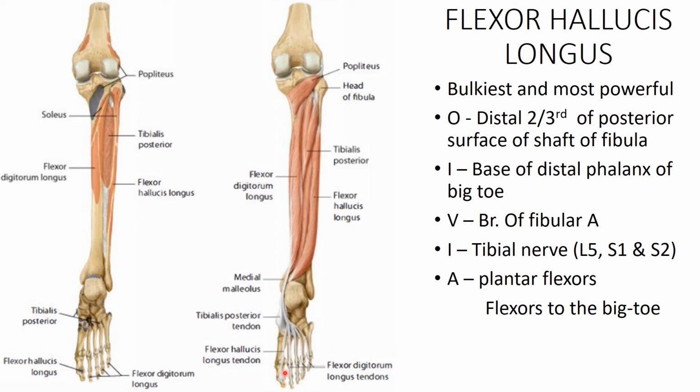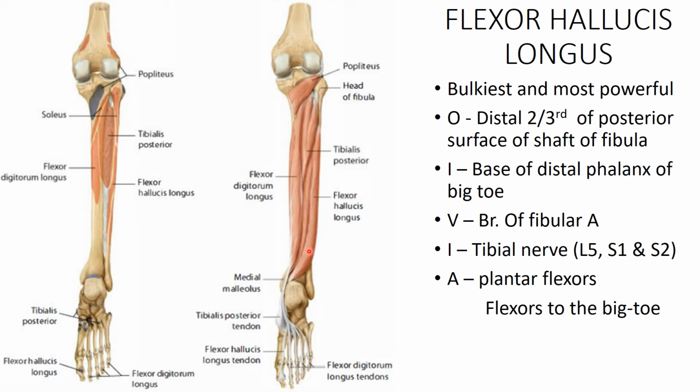So it supports the medial longitudinal arch. As it crosses the ankle joint, it causes plantar flexion here, and it is a strong flexor of the big toe. It provides that propulsive movement. Vascularity is by the branch of the fibular artery, which runs between this muscle and the muscle underneath, the tibialis posterior. So it lies in this plane, and it provides the branch to this muscle. Innervation is by the tibial nerve, and the action we have already discussed.